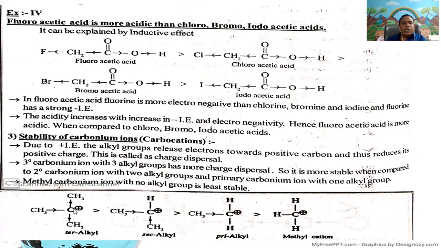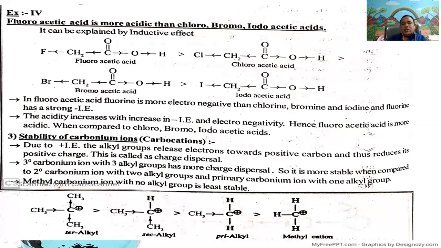The tertiary butyl carbonium ion is more stable than the isopropyl carbonium ion, which is more stable than the ethyl carbonium ion, which is more stable than the methyl cation, or methyl carbonium ion, because in the tertiary carbonium ion, due to the three plus inductive effect methyl groups, the positive charge on the carbon decreases.